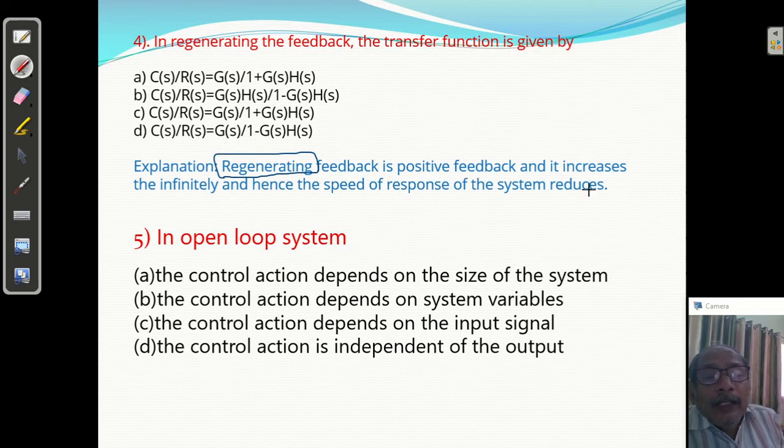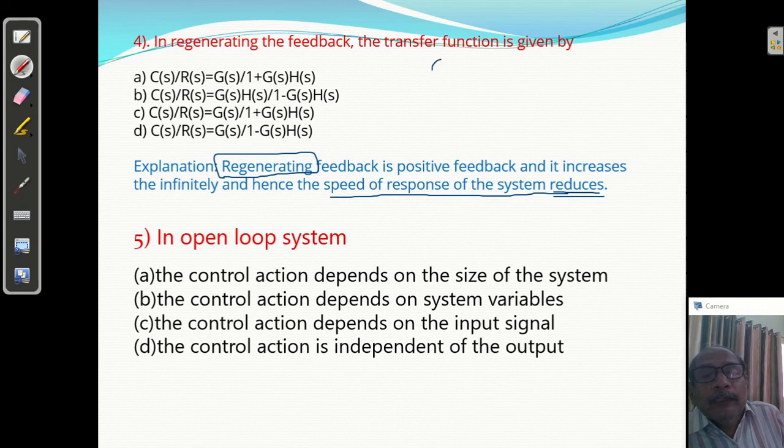And it increases infinitely, and hence the speed of response of the system reduces. Generally, in interviews they ask this question: why do we not use positive feedback? Because of positive feedback, the gain increases infinitely, and hence the speed of response of the system reduces. Speed will become slow, and that is why we are not using positive feedback. So regenerating feedback means positive feedback.